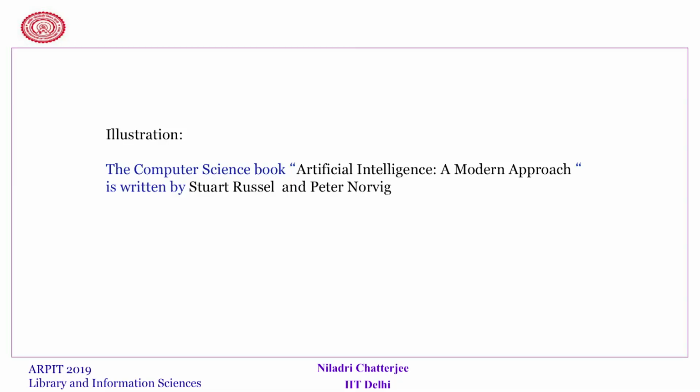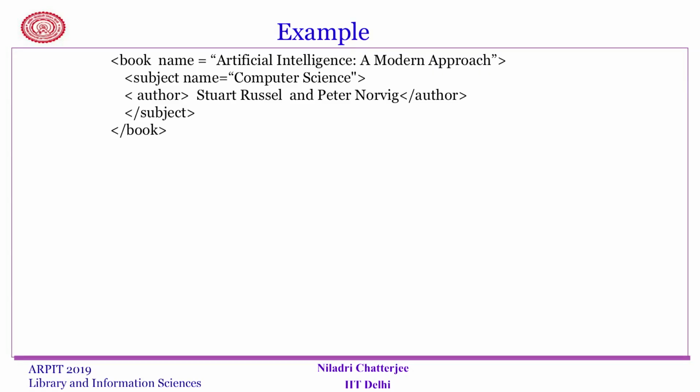Let me give you an example. The computer science book Artificial Intelligence: A Modern Approach is written by Stuart Russell and Peter Norvig. Suppose I want to store this information, so that I can extract from it the book name, the author's name, etc. I may use this. Say the book name is Artificial Intelligence: A Modern Approach, the subject is computer science, the author is Stuart Russell or Peter Norvig, and of course, then we close those tags.